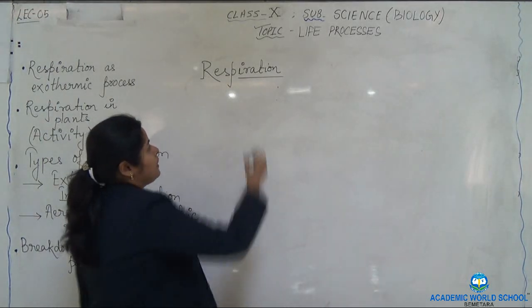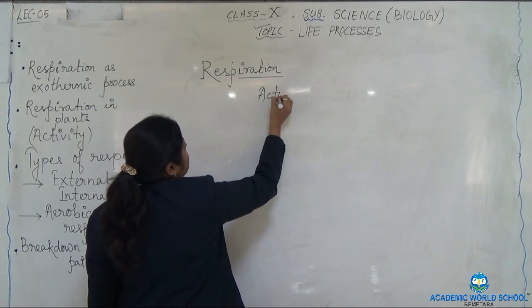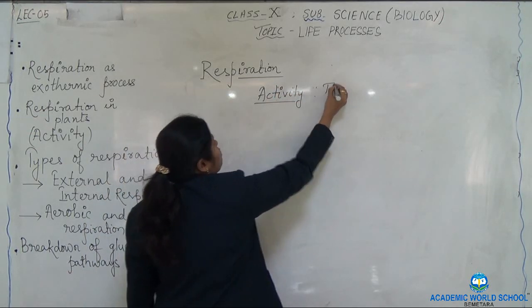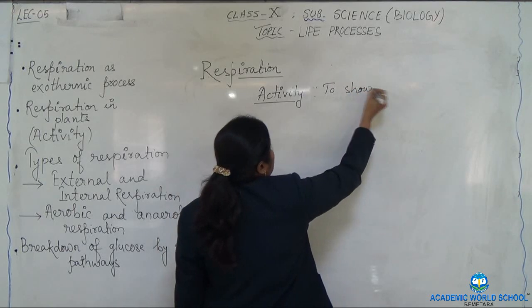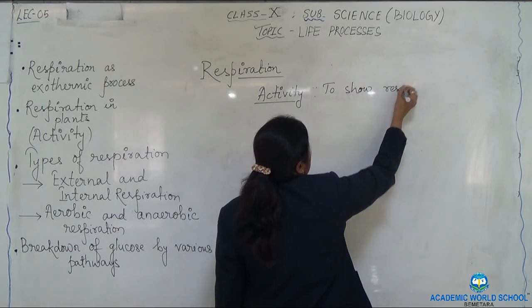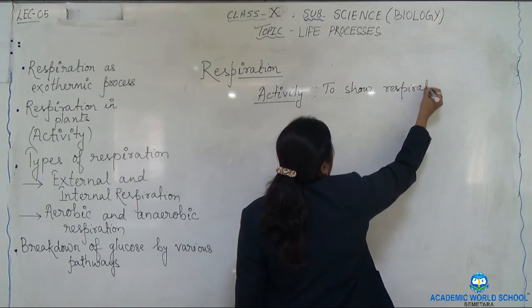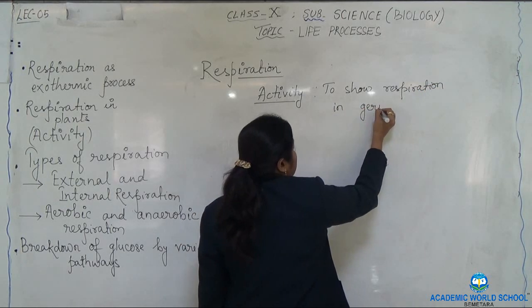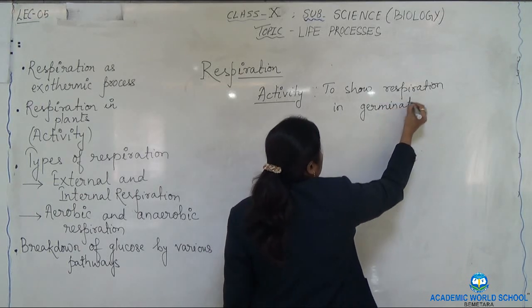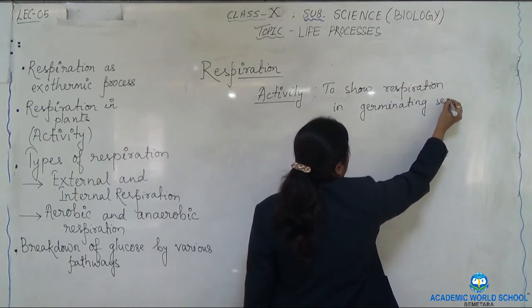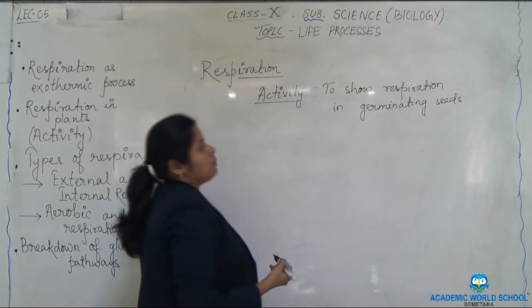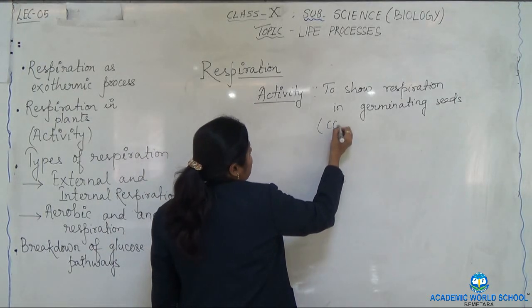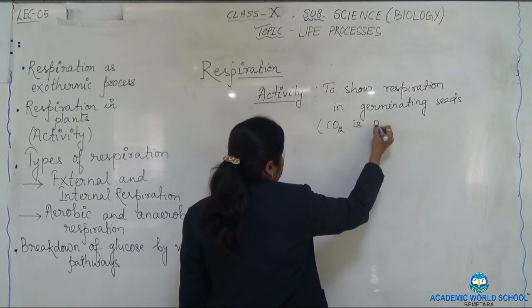For this small activity, the aim is to show respiration in germinating seeds, which means that carbon dioxide is produced.